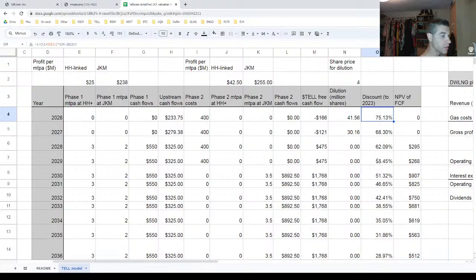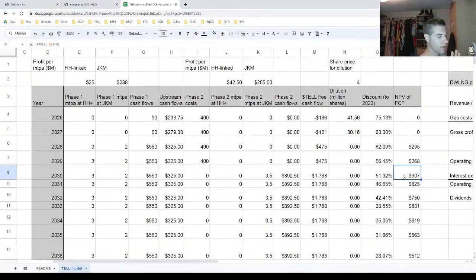Okay, and so if I look at that, there's zero net present value for 2026 and 2027, because I'm assuming there aren't really any free cash flows. And then in 2028 and 2029, I assume that they have a bit of free cash flows, but that they are still funneling money into building phase two, and so that's lower. And then starting in 2030, again, this is assuming they don't immediately turn around and put that money into phase three and phase four, which we know that they will, but this is just valuing phase one and phase two.